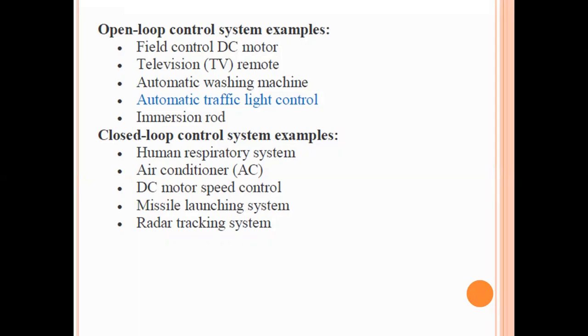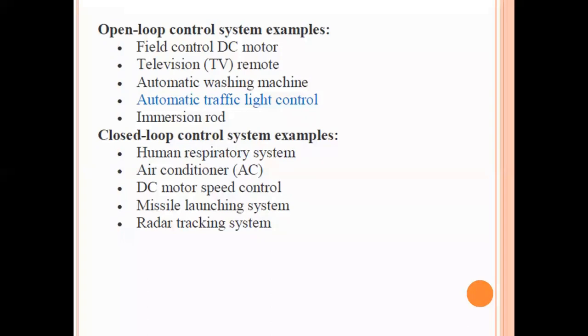We need to run the machine at 1500 RPM. So I'll take a speed sensor. That speed sensor calculates the actual speed of the machine, and that signal is compared, which will produce an error signal. The error signal goes to the controller, and that controller gives input to the system,